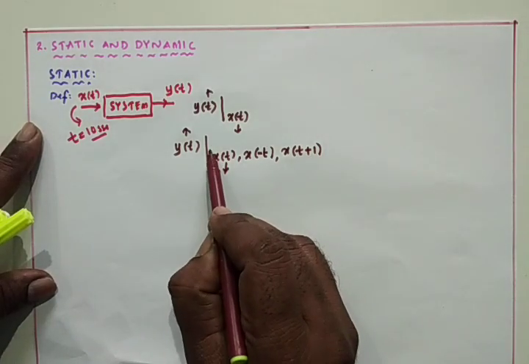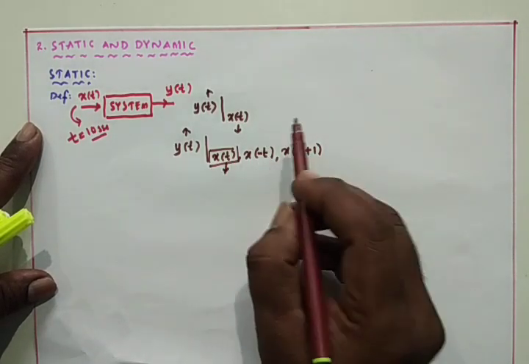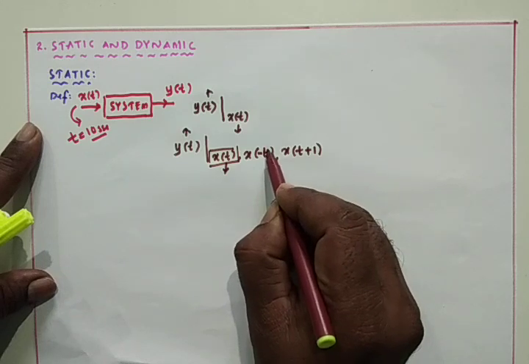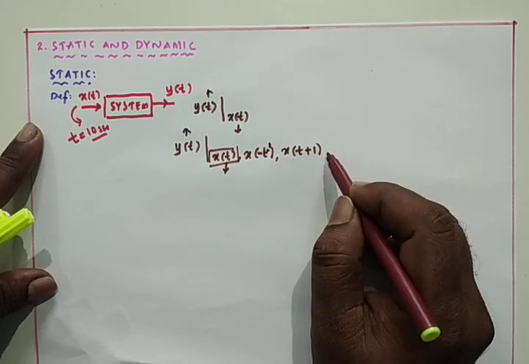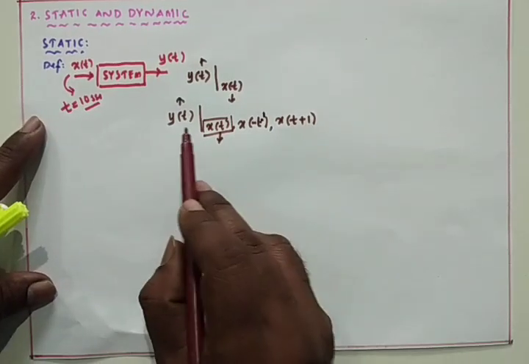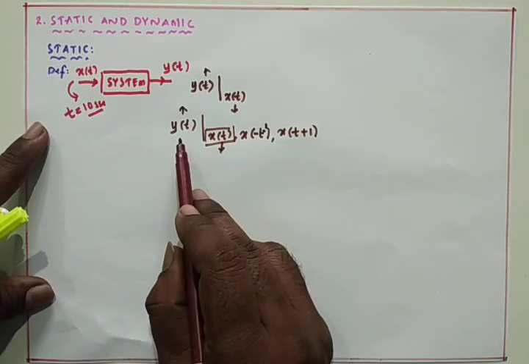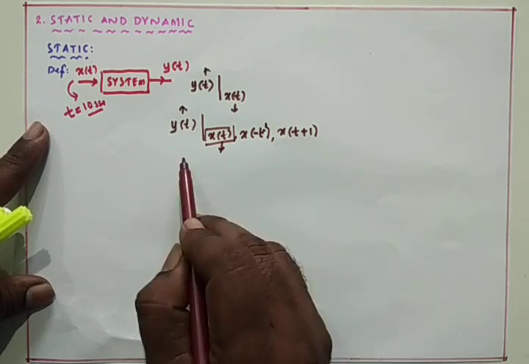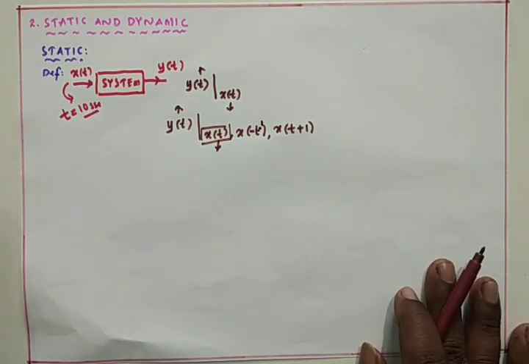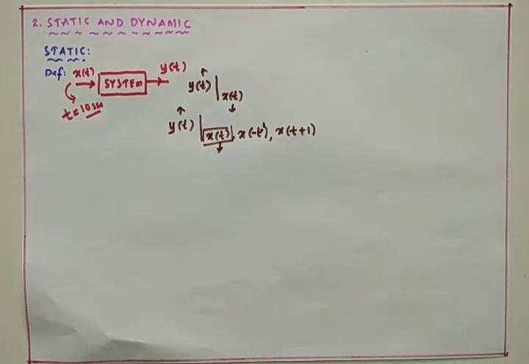Here t is the present input signal, t minus 1 is a previous input, and t plus 1 is a future input. If the output is dependent on the previous input and the future input, then that system is named a dynamic system or a memory system. Then I'll go with some examples.